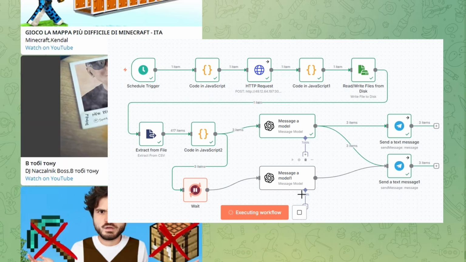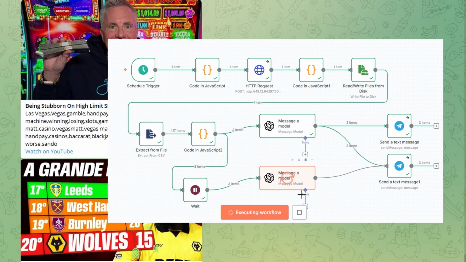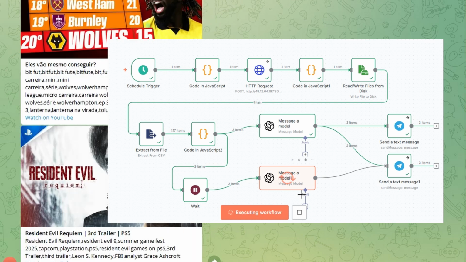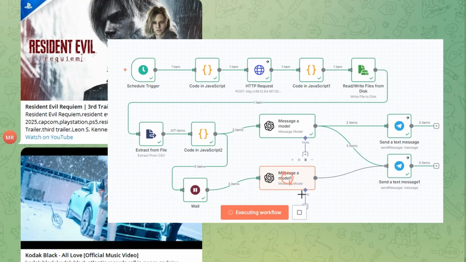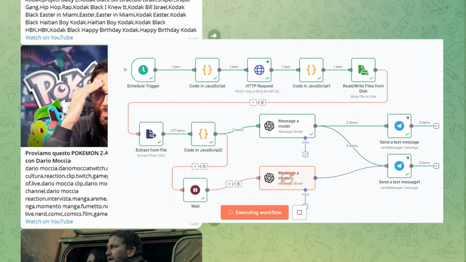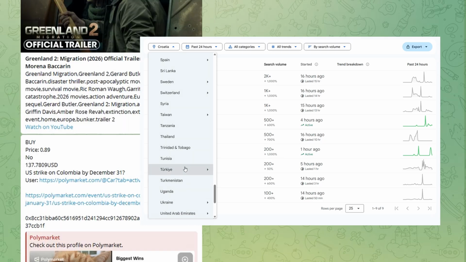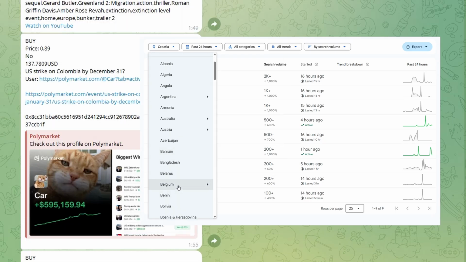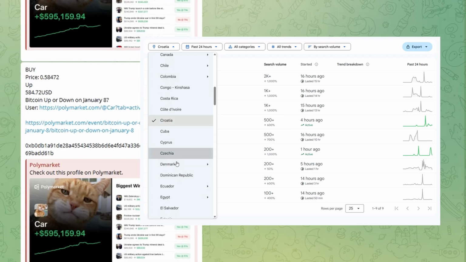Prefer official APIs or permitted export methods where possible, and assume that the platform can block you if you push it. In my case, the system is built for personal monitoring and learning, not for reselling someone else's data, not for high frequency extraction, and not for circumventing access controls. If you're planning to publish a tutorial about your setup, that matters even more. You don't want to teach how to break rules. You want to teach how to build a trend decision loop responsibly. Now back to the pipeline.